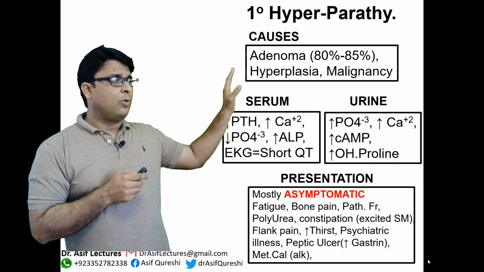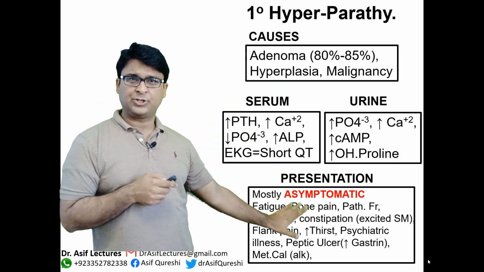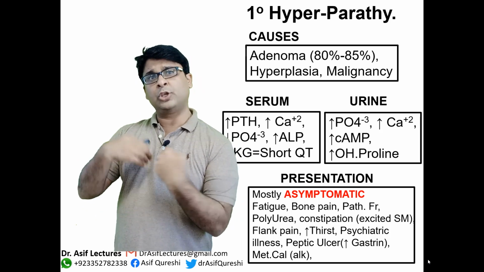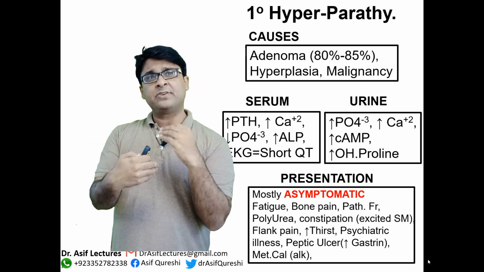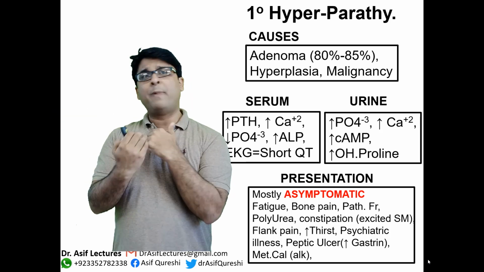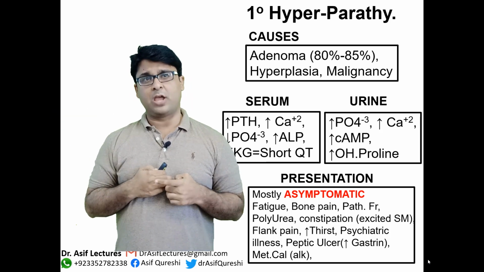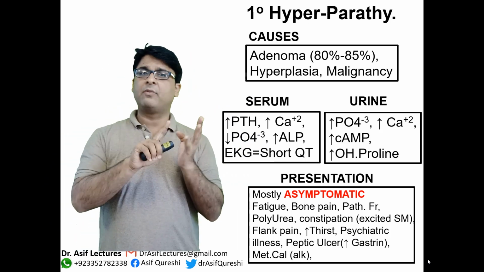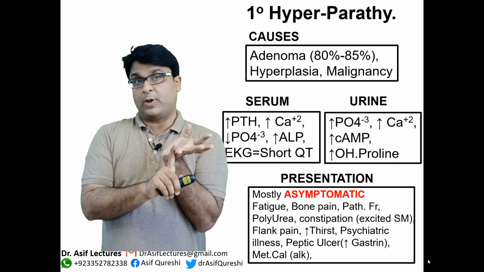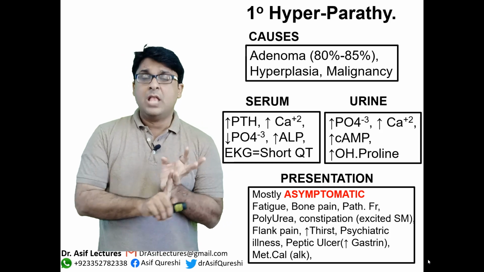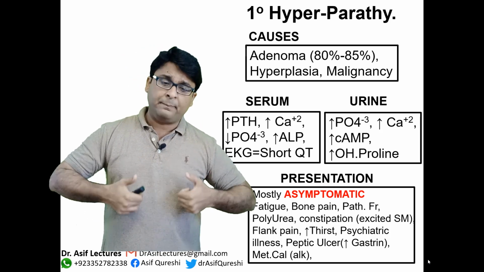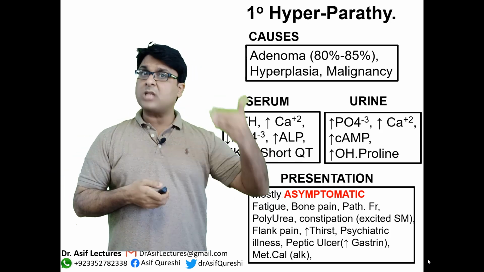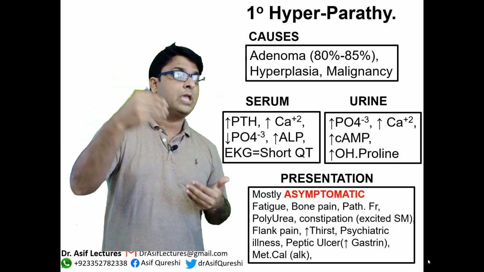Now, the rest should make sense to you because we discussed all this for hypercalcemia. So once you have done the theory, physiology, and medicine related to hypercalcemia, you by default covered hyperparathyroidism, okay? Now see, what are the laboratory values in serum? There will be high calcium, there will be high PTH because this is hyperparathyroidism. In primary hyperparathyroidism, PTH levels will be high. And because of high PTH, calcium levels will also be high.